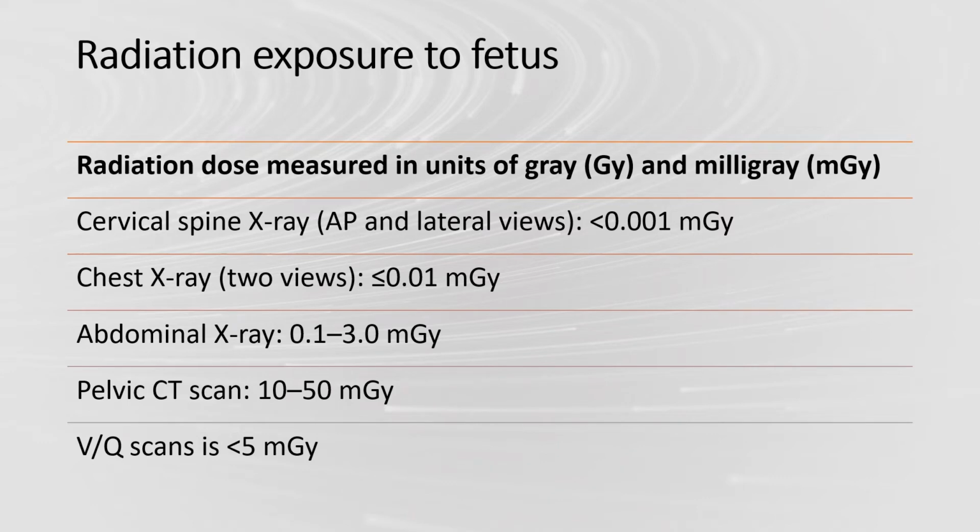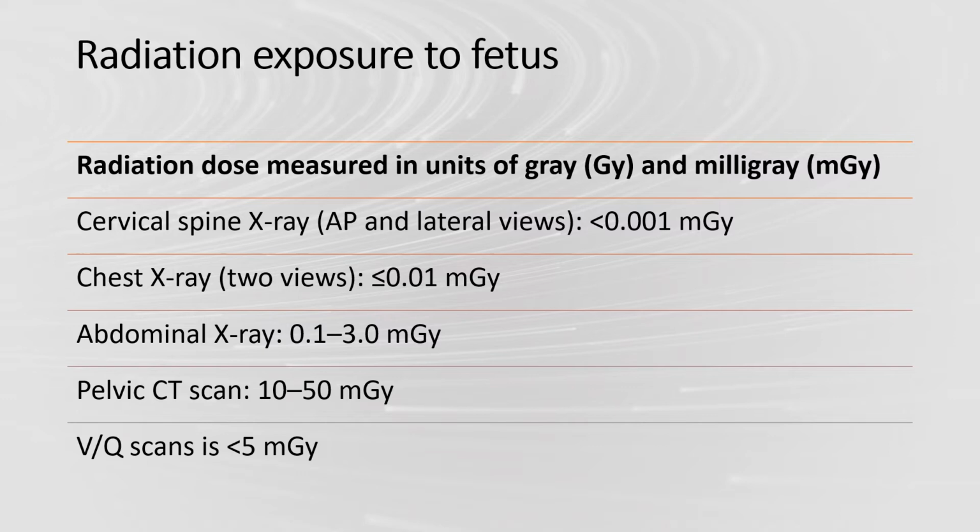Radiation exposure to the fetus: there are different modalities, with different amounts of radiation the baby is exposed to. Radiation dose is measured in units of Gray (Gy) and milligray (mGy). A cervical spine X-ray, AP (anterior-posterior) and lateral views, gives less than 0.001 milligray, quite a small amount of radiation, which makes sense because it's further away from the uterus. A chest X-ray, 2 views, is less than or equal to 0.01 milligray, so it's more than a cervical spine X-ray.